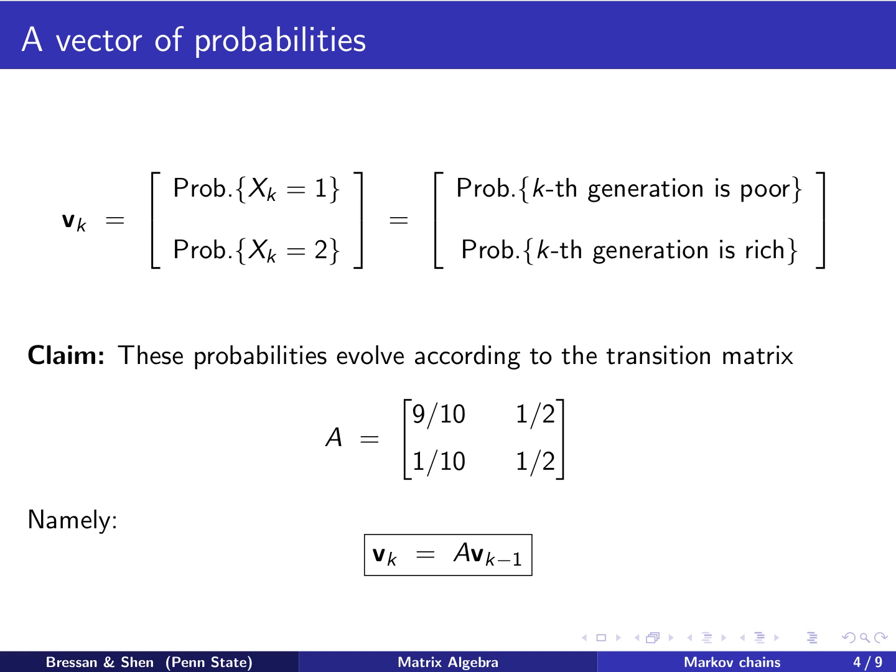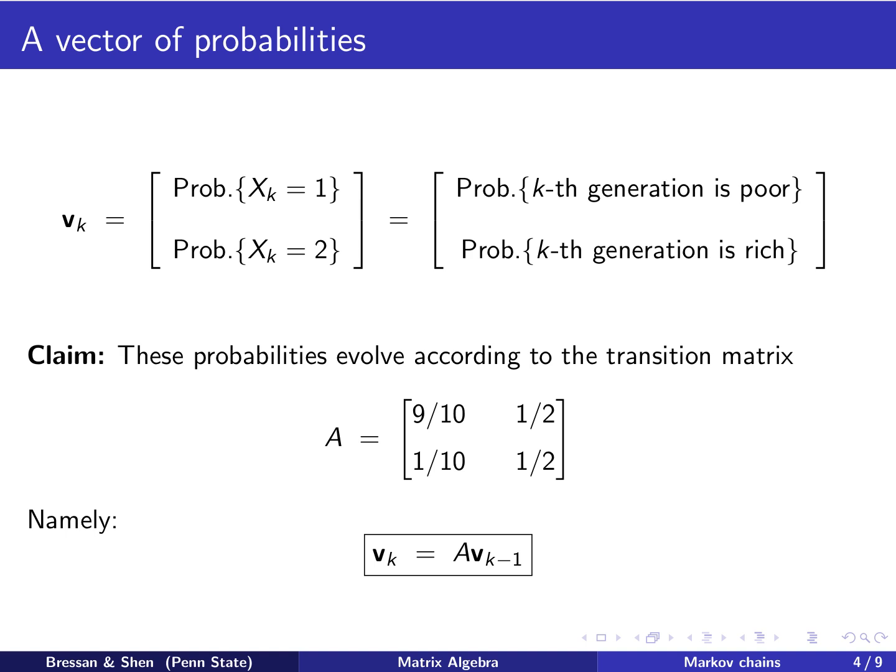We remember that it's 9/10 and 1/10 for poor parents and the probability of their children's situation, and this will be for rich parents and the probability for the situation of their children.